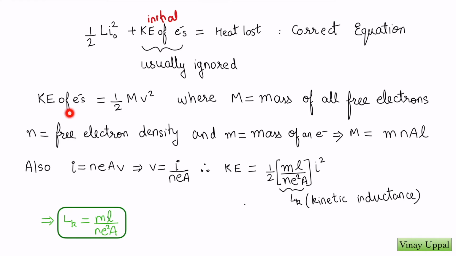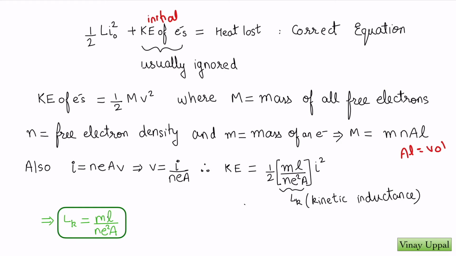Kinetic energy of electrons can be written as half m v squared, where m is the total mass of all the free electrons. Let me say n is the free electron density, number of electrons per unit volume, and let's say small m is the mass of one electron. So what will be the total mass of all the electrons? Mass of one electron times the number of electrons per unit volume times the volume. So A times L is my volume of the loop. This is the total mass of all the free electrons.